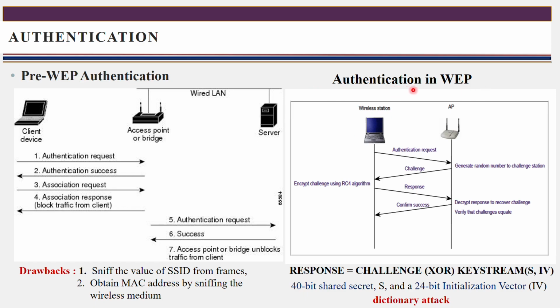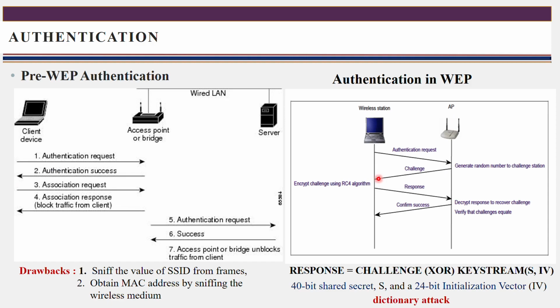That is what you call authentication in WEP. Now this wireless station wants to communicate with the access point, so it sends the authentication request as it is, whatever was sent in the earlier version. But in the reply, instead of sending authentication success, the access point first sends a challenge. A challenge is a random number.